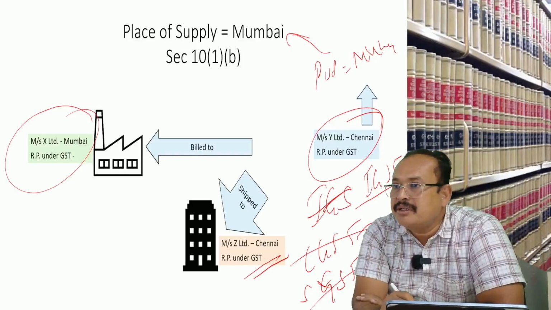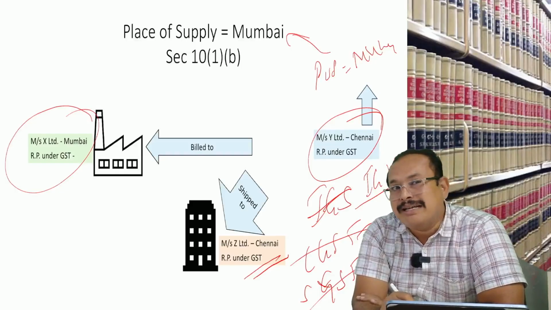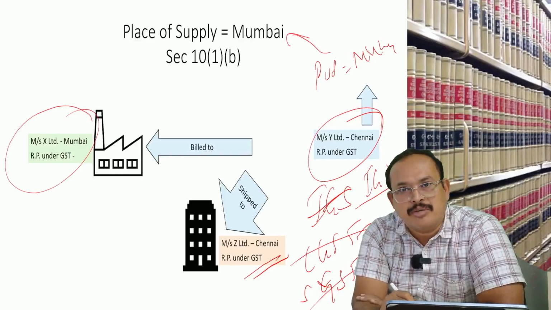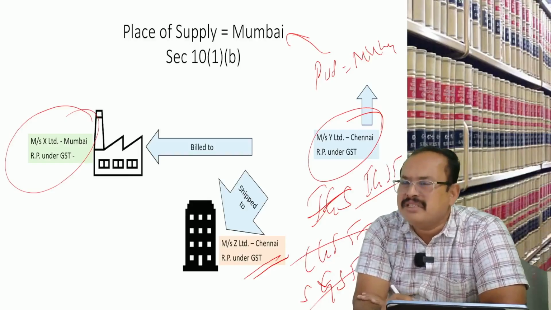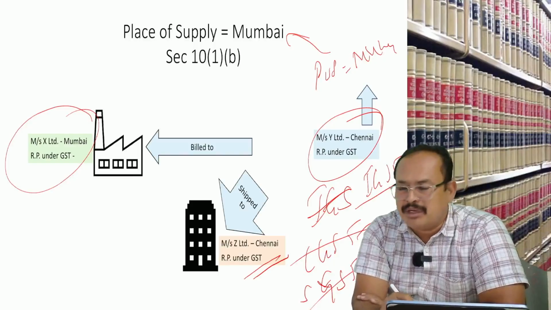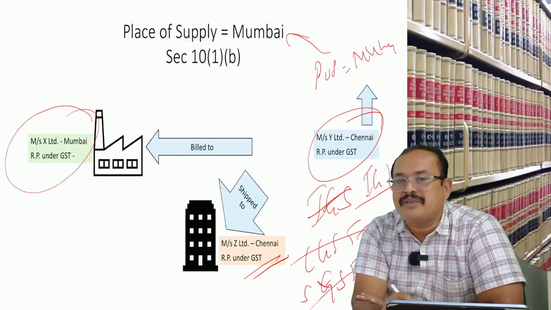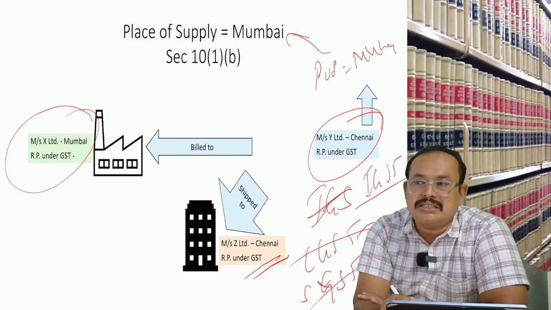Sir, am I liable to pay interest for delay in payment of IGST? Not required to pay, because you already paid CGST, SGST equivalent to IGST, but under the incorrect account. Therefore, you have to pay now the correct account of IGST and ask for refund of CGST, SGST. Got the clarity, sir?